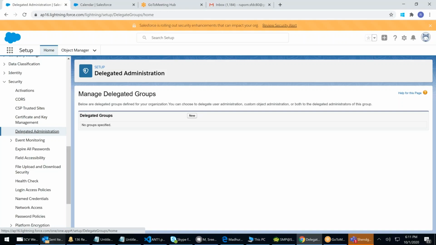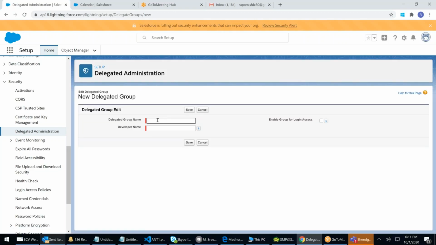I will not work. Such type of groups are called delegated admin. I click on new delegated admin. I will say India delegated admin. India del admin. I'll click on save.